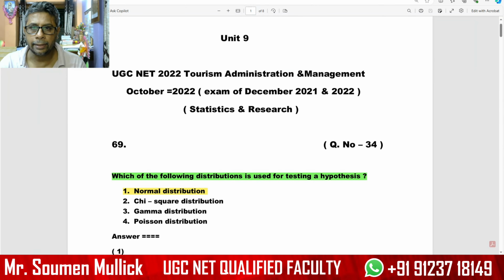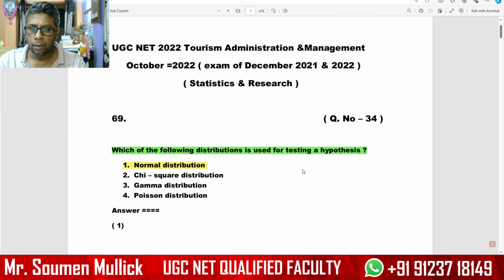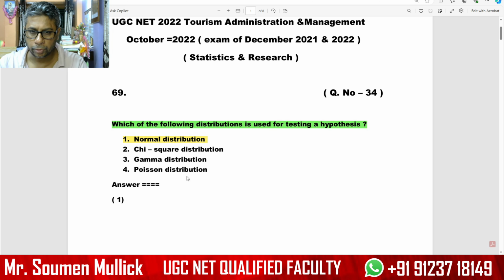Our next area, statistics and research. Question number 34. Which of the following distribution is used for testing a hypothesis? You have to remember the normal distribution. In case of normal distribution, we generally use the test of hypothesis. Option number 1 is correct.